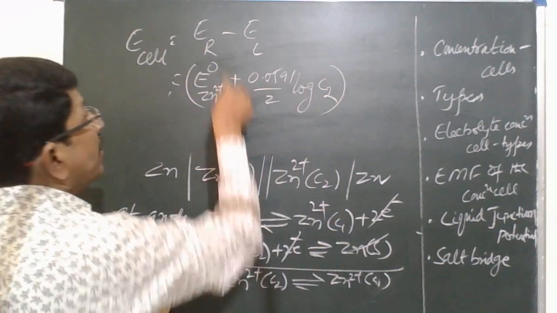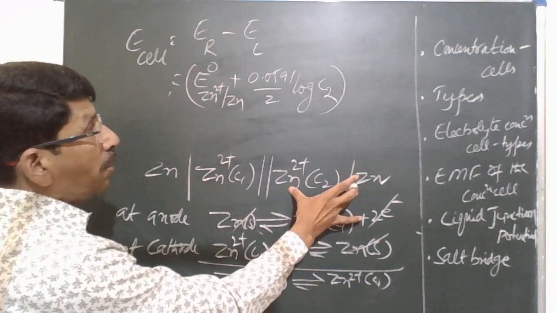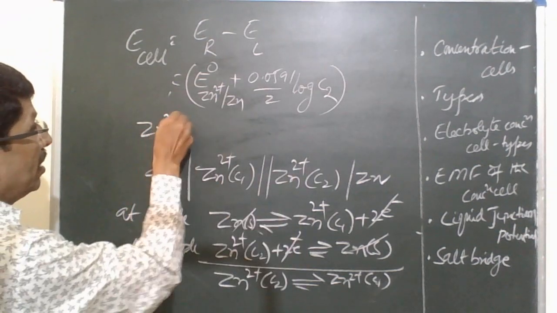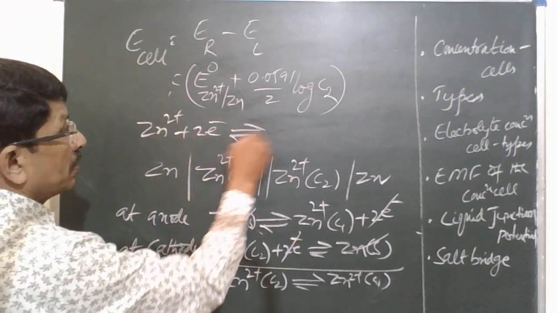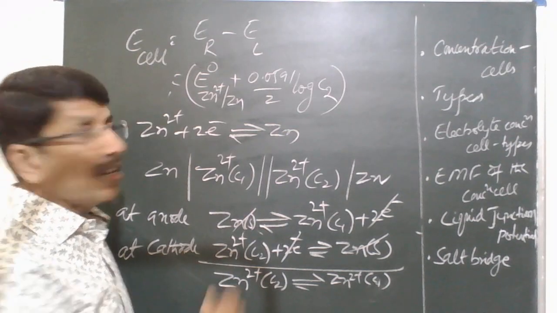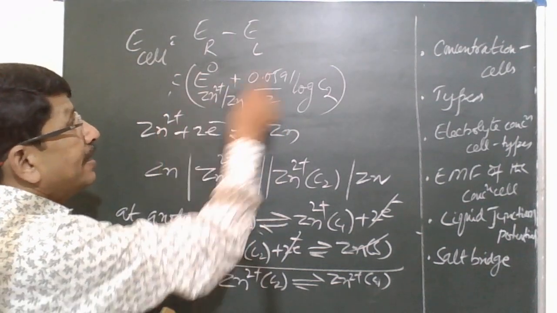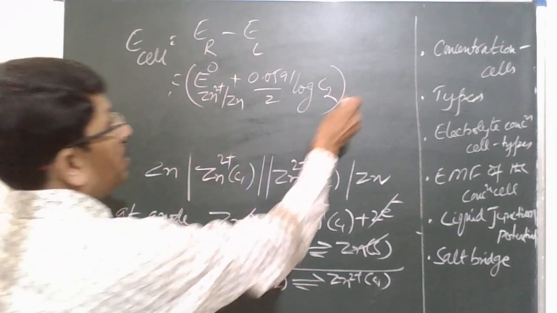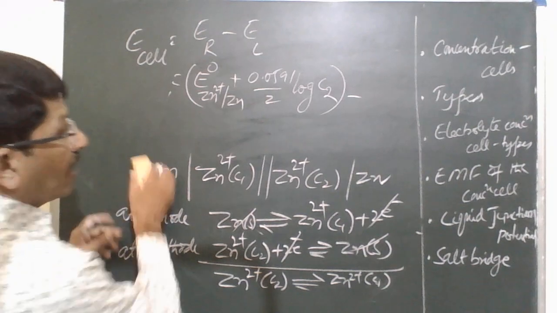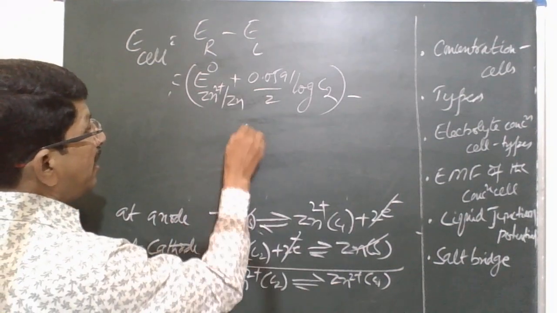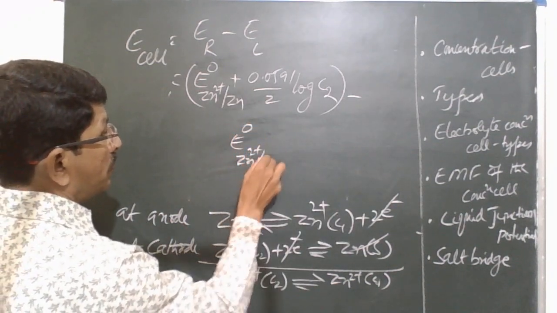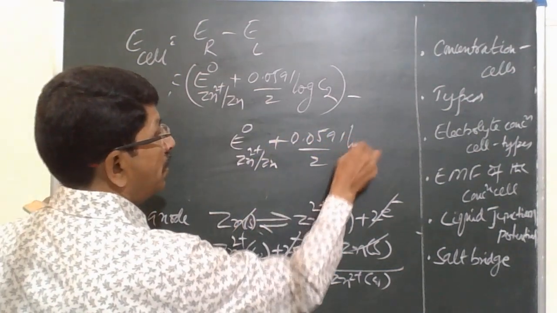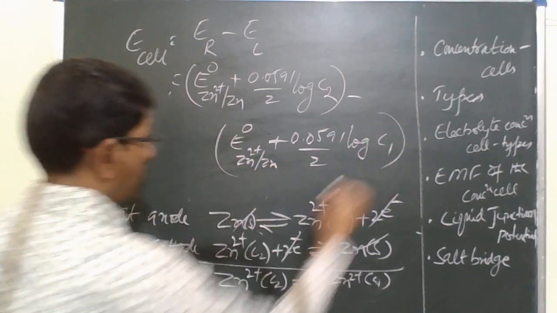This is the electrode potential of the right hand side electrode. I put a plus sign here, so we always consider a redox reaction as per the IUPAC convention. So in the Nernst equation, if you put a plus sign here, the reactant will be in the numerator. So also the left hand side electrode will be E naught plus 0.0591 by 2 log C1.